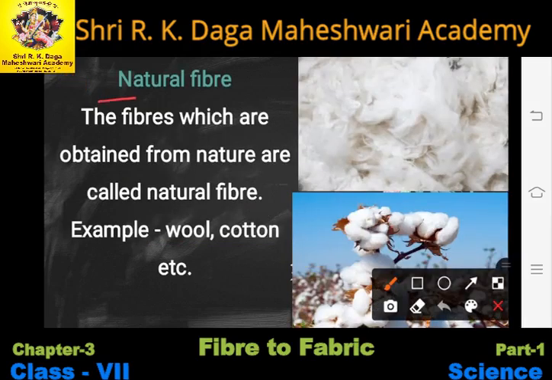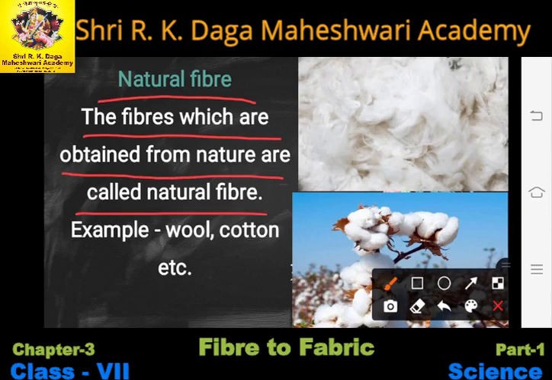So as its name suggests, natural fiber is something which we get from nature, right? So the natural fibers are those fibers which we get from nature. The fibers which are obtained from nature are called natural fibers. For example, wool, cotton, etc. Students, as you all know, wool we get from different kinds of animals, right? Like sheep, goat, camel, yak. All these animals are used to get wool, right?